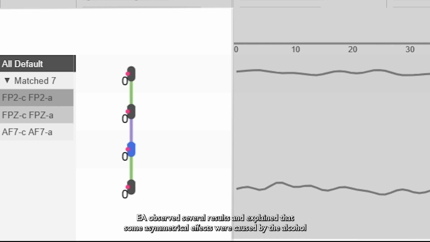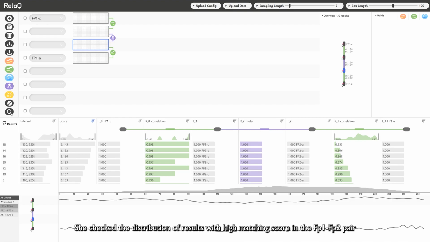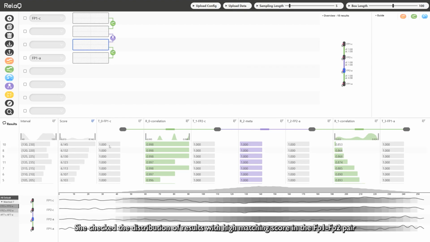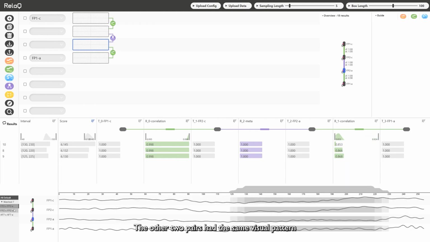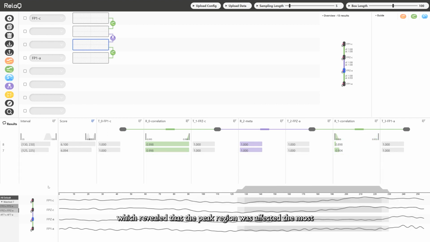EA observed several results and explained that some asymmetrical effects were caused by the alcohol. She further analyzed whether there was a difference between the peak and the trough. She checked the distribution of results with high matching score in the FP1-FP2 pair and found that the peak region was highlighted. The other 2 pairs had the same visual pattern, which revealed that the peak region was affected the